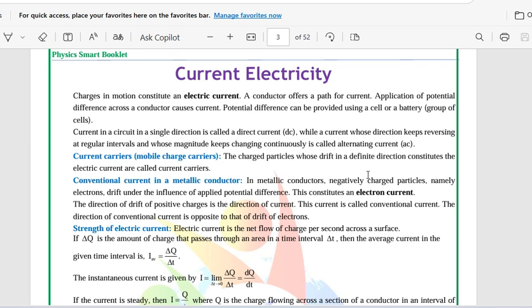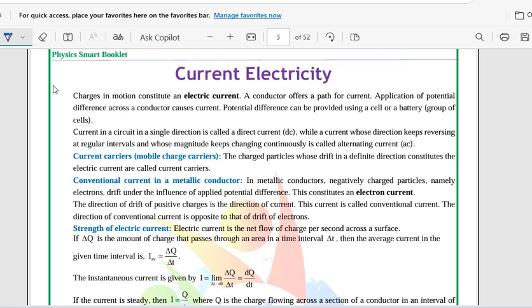First of all, before coming to electric current, we need some kind of charges. Am I right or not? If there are no charges, there will be no electricity. Let us come to the part that is charges.